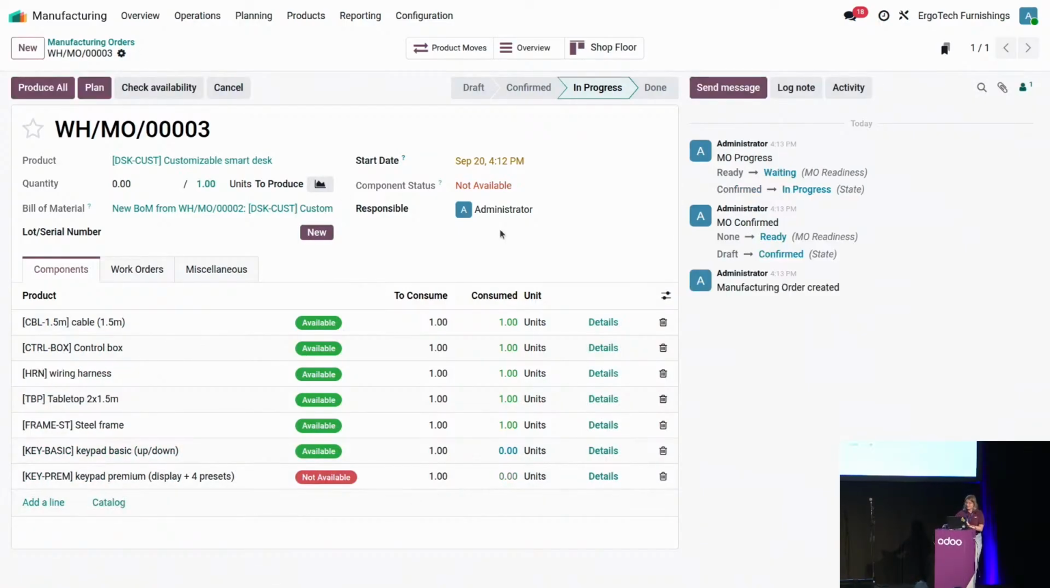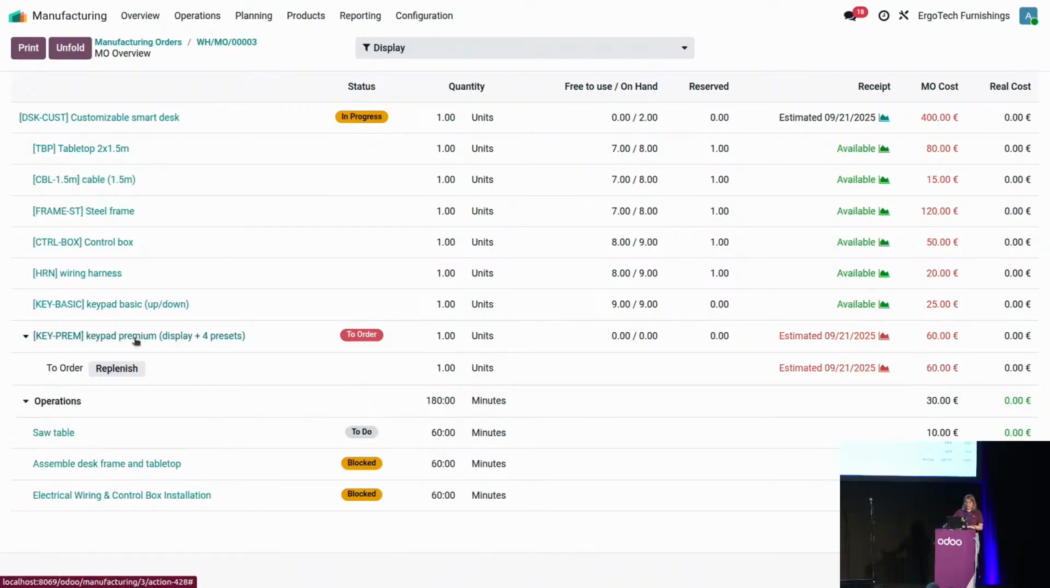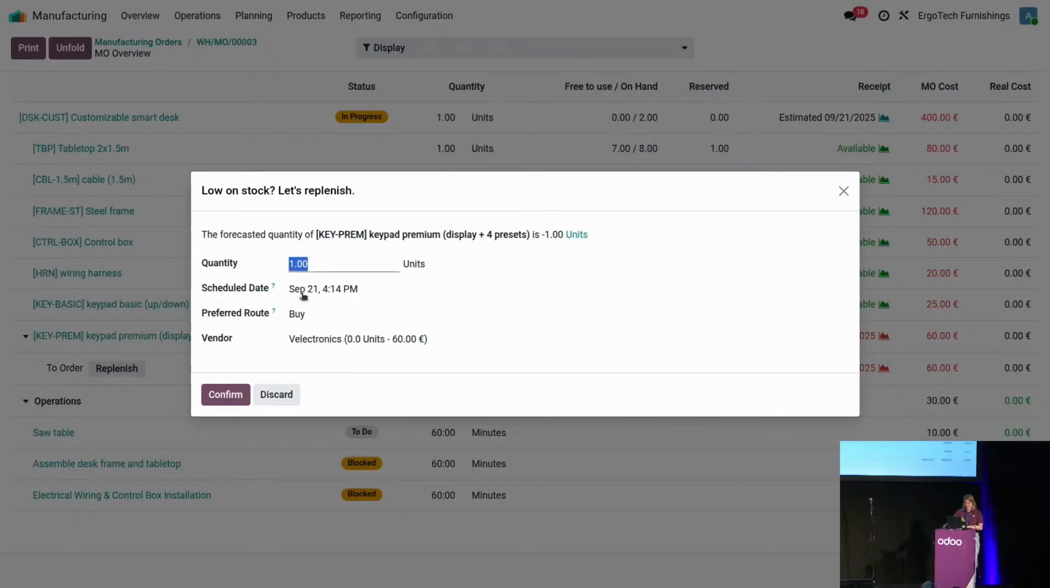And as soon as I validate, I see that my component status has changed to tell me that it's not available. Well, I would like to replenish it quite quickly, and how can I do that? Thanks to the MO overview up above, I can click in here. I see the status of every different component, and I see that indeed this one needs to be ordered. I can open it here, and I have the replenish button in here. I will then order one quantity from my vendor V